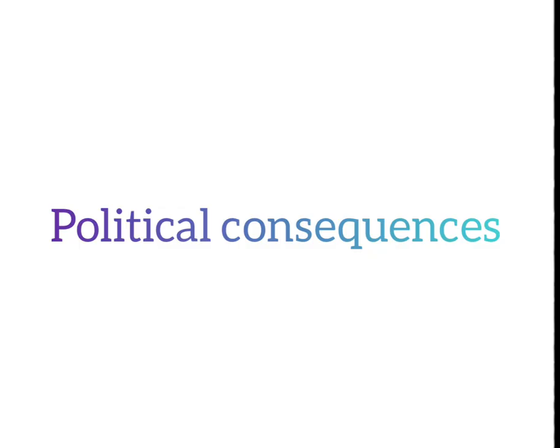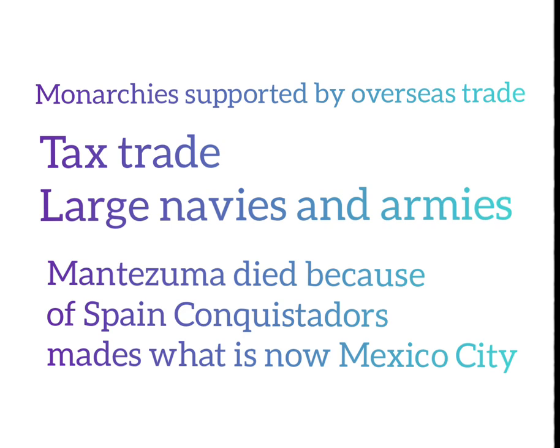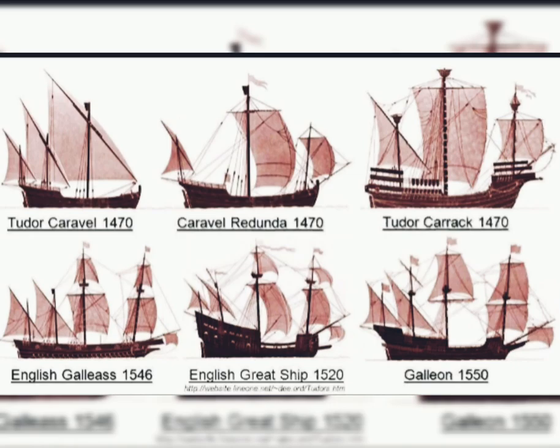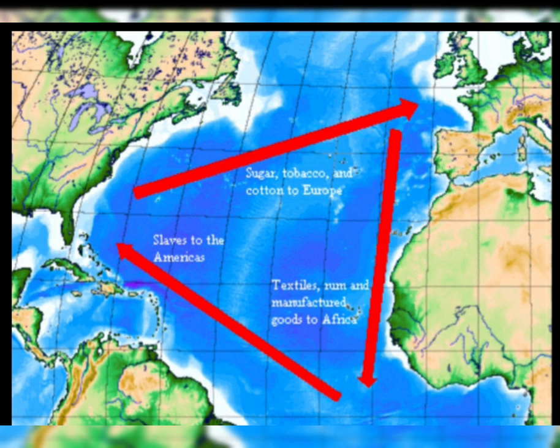Political consequences of the Columbian Exchange include monarchies that were supported by overseas trade, including King Ferdinand and Queen Isabella. Monopoly companies, taxed trade, large navies and armies. Overseas empires like French New France, Dutch, and New Zealand. Montezuma died because of the Spanish conquistadors, making what is now Mexico City.